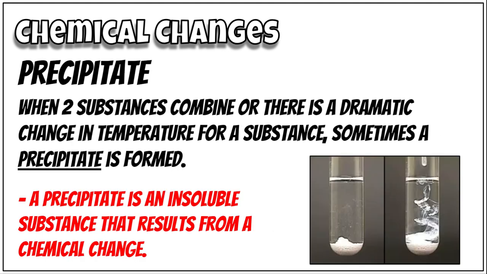Now, precipitates. Precipitates are pretty obvious, right? When two substances combine, or there is a dramatic change in temperature for a substance, sometimes a precipitate is formed. A precipitate is an insoluble substance that results from a chemical change. It's something that will not dissolve. It settles out to the bottom, like there in the picture to the right.